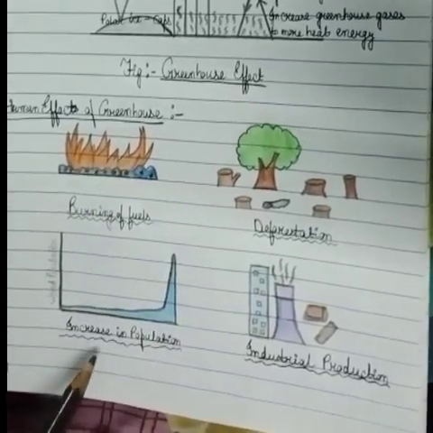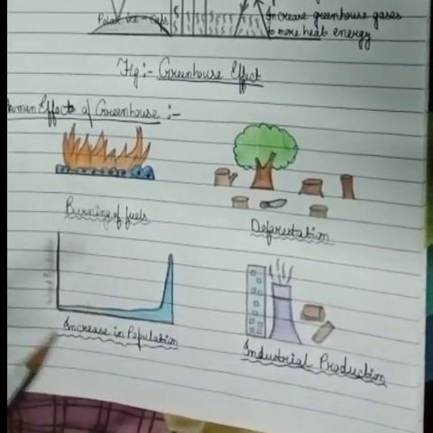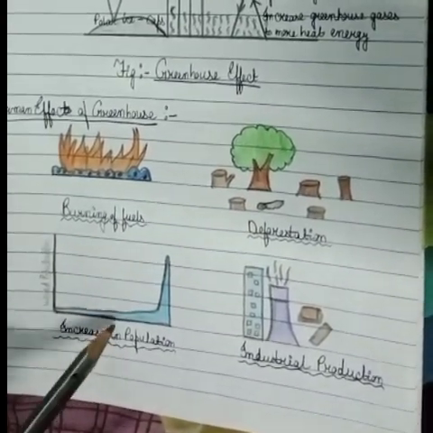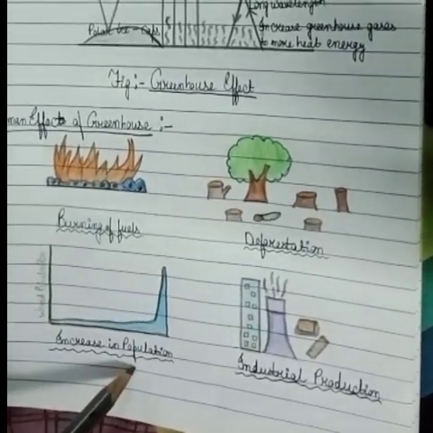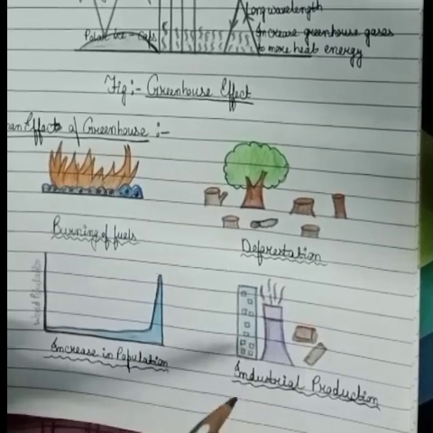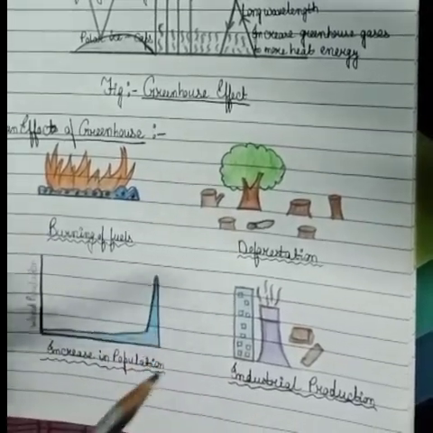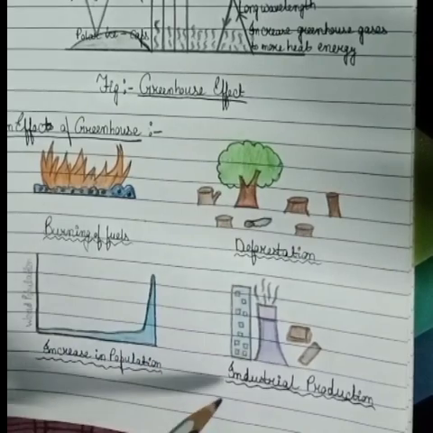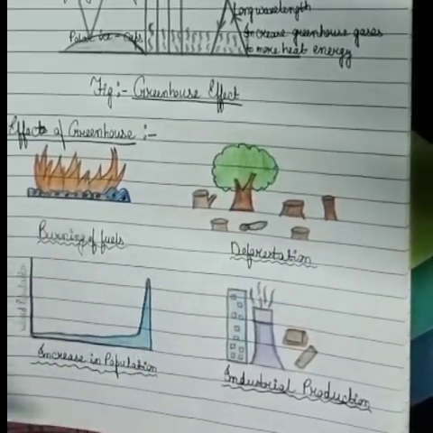And next, it is increase in population. Due to increasing population, human greed is also increasing day by day, and so we can face the harmful effects of greenhouse. And lastly, the industrial production, the chemical pesticides and fertilizers and many pollutants produced from industries are resulting in greenhouse.